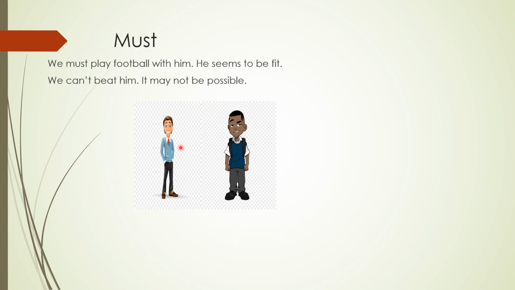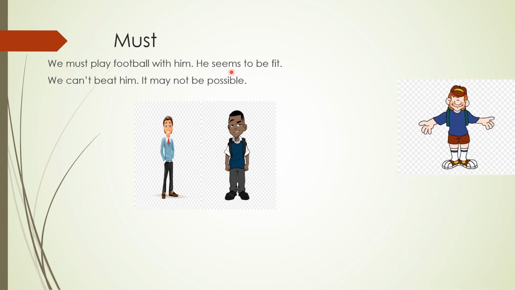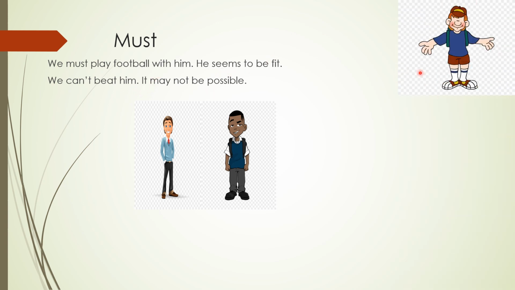Here we go. The first student: We must play football with him. He seems to be fit. Next student: We can't beat him. It may not be possible. Look at him. He is fit. These two friends think he must play football very well.